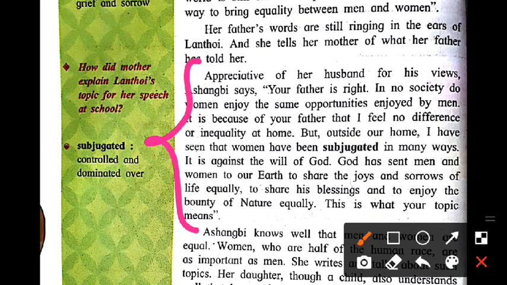It is against the will of God. God has created man and woman equal, so how can we treat woman unequally? Why do we not treat her with equality? These are the main questions which we have to think about.